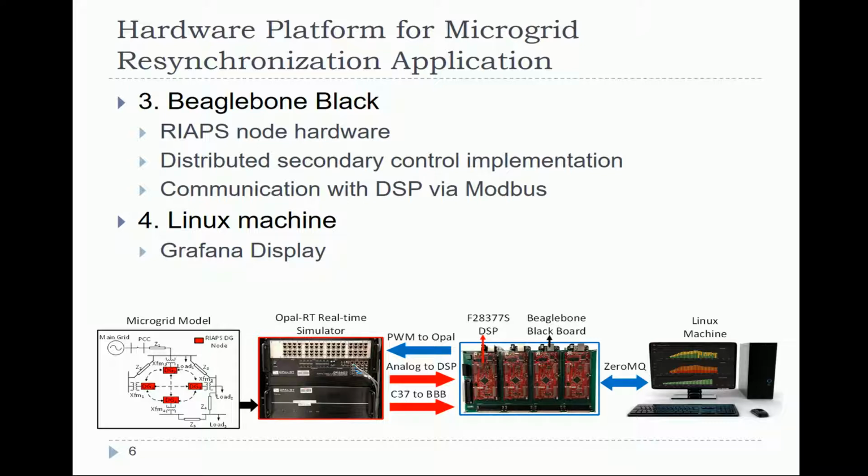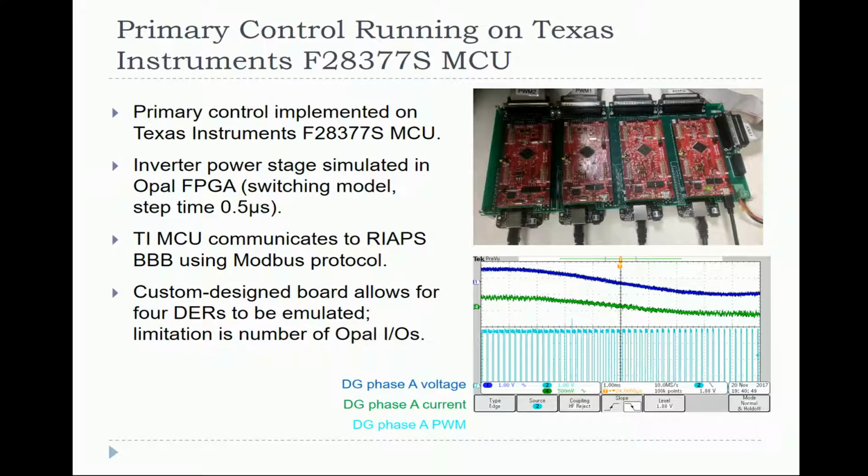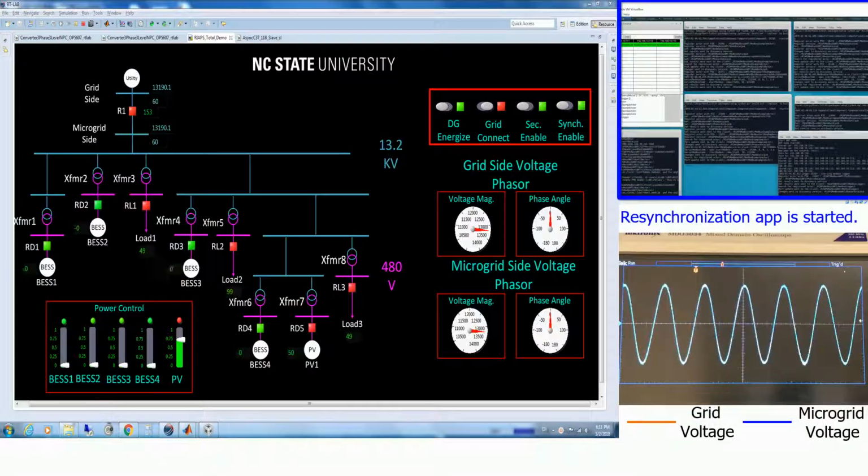With such a hardware platform, we can achieve close-to-reality simulations and verify the control algorithm performance with real-life issues. For example, implementing the primary control on the DSP helps us study measurement noise and sampling effects of the digital controllers. The inverter is simulated in the FPGA solver of the Opal-RT. The time step is 0.5 microseconds. The DSP can communicate with its RIAPS nodes using the Modbus protocol. The secondary and resynchronization control algorithm introduced before are running on the RIAPS nodes. Now let's start the demo.